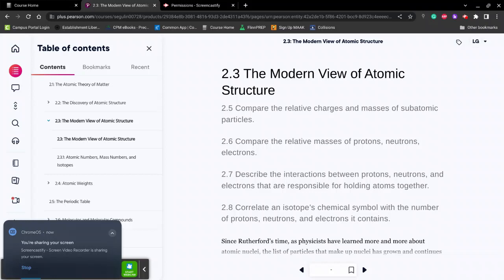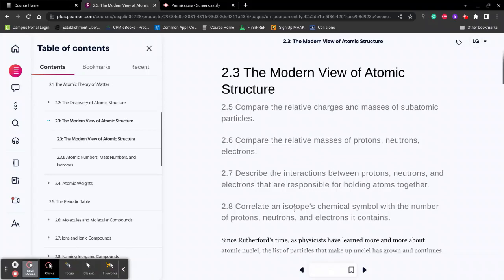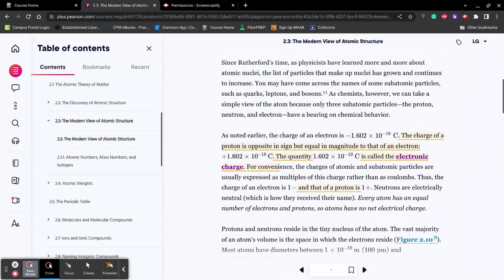Alrighty, hello all, and welcome to the 2.3 and 2.4 review. We're going to be going over the atomic structure of atoms, just a basic overview of that, and then atomic weights. So to get started, let's go over 2.3.